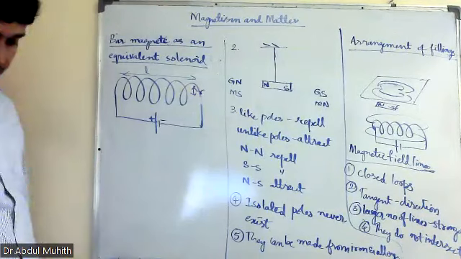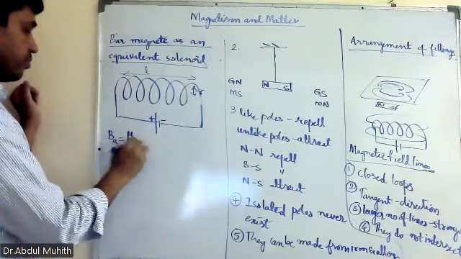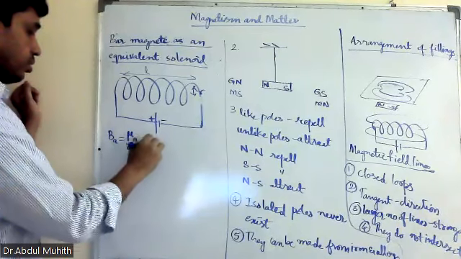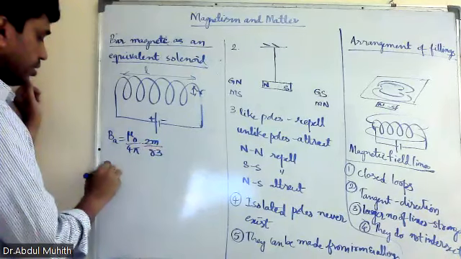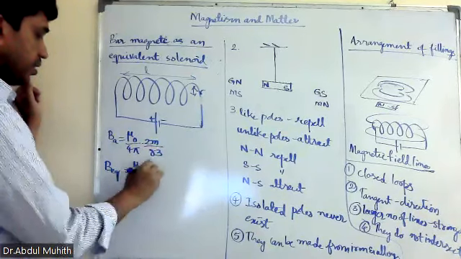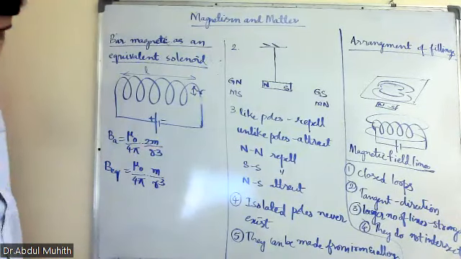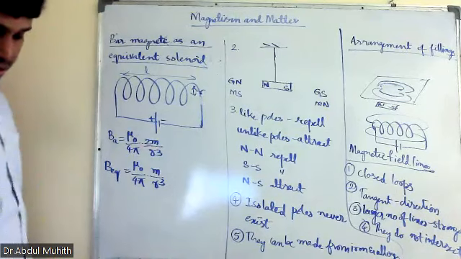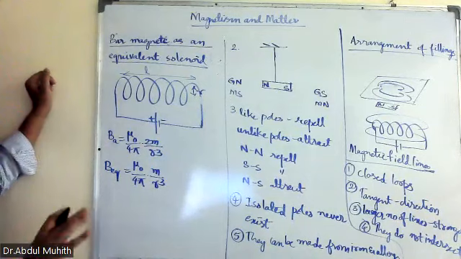The axial line formula: B axial is equal to mu 0 by 4 pi into 2m by r cube. And B equatorial is equal to mu 0 by 4 pi into m by r cube. These are the 2 formulas given.